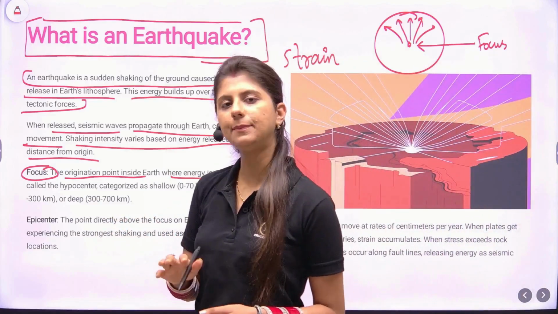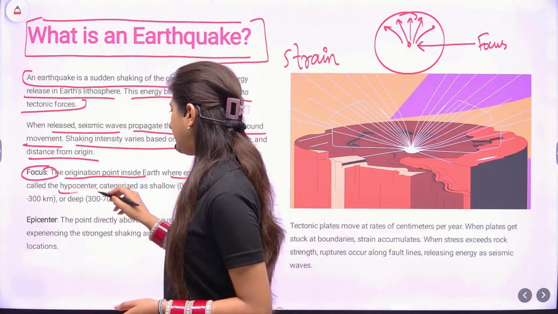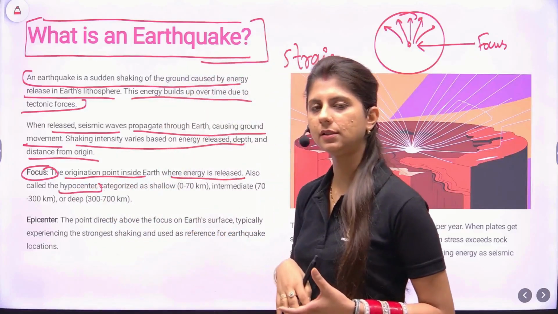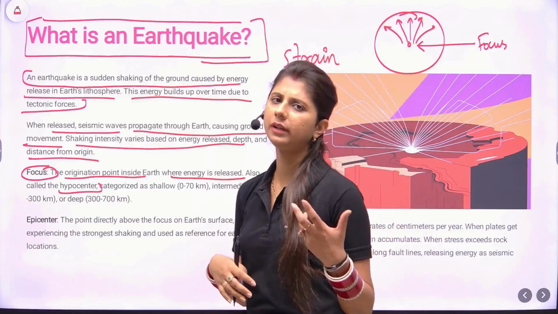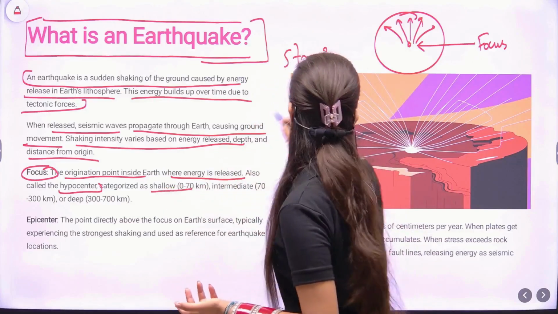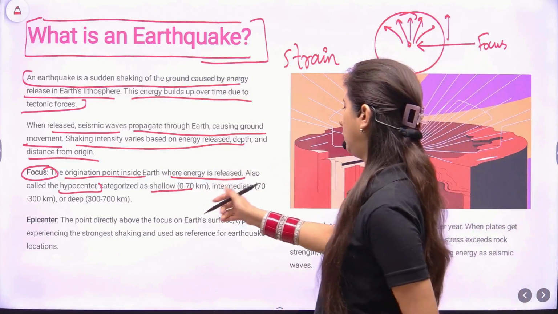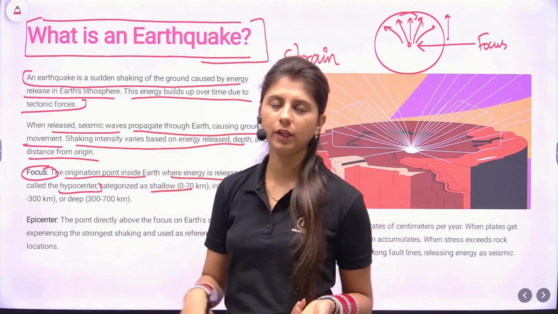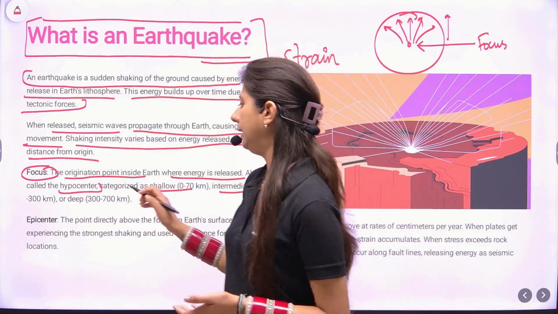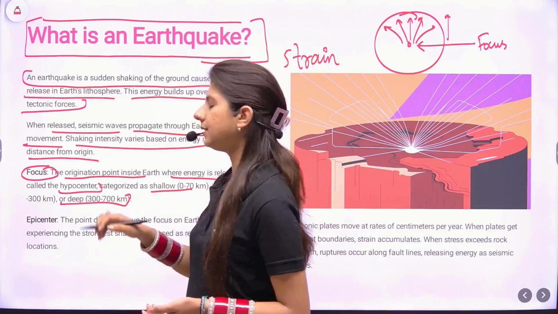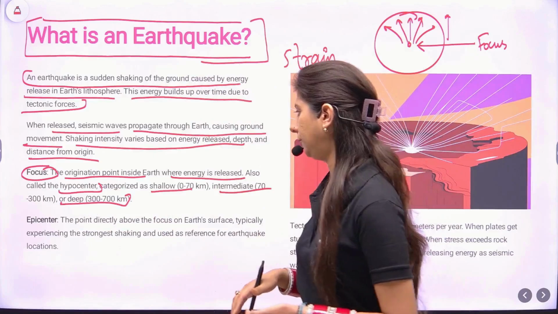also called as hypocenter. Now, based on how deep the focus is, earthquakes can be categorized into three types. That is, if it is shallow, that is the distance is 0 to 70 kilometers, it's shallow. If it is more than 70 but less than 300, then it is an intermediate one. And if it is a deep earthquake, then it is 300 to 700 kilometer.